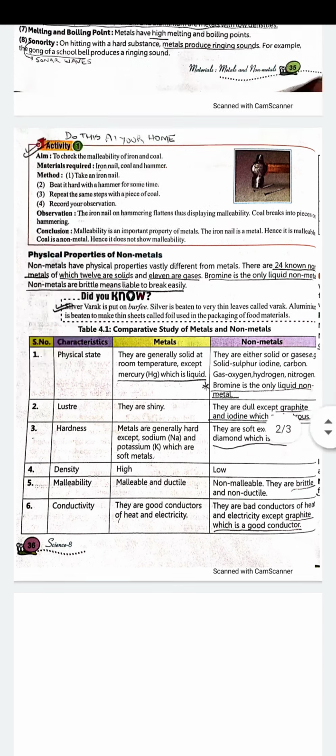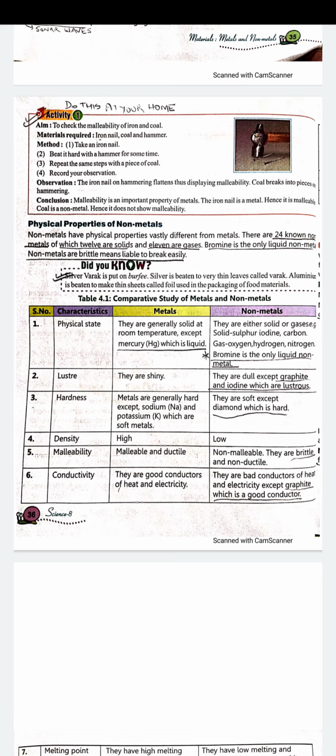Right? So there is a comparative study of metals and non-metals on the basis of physical state. Metals are generally solid, out of which mercury is liquid. Non-metals are either solid or gas, जैसे अभी मैंने आपको बताया. Bromine is the only liquid non-metal. On the basis of luster, shine पे metals are shiny.